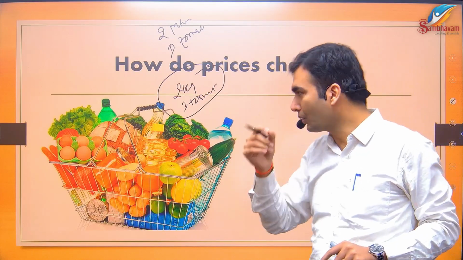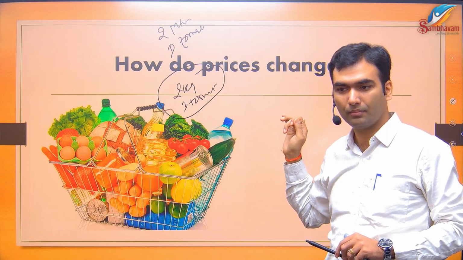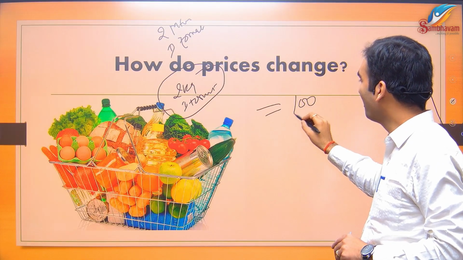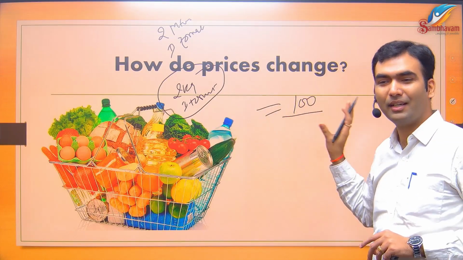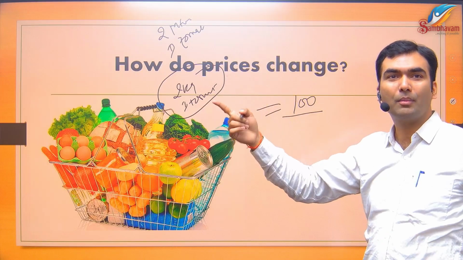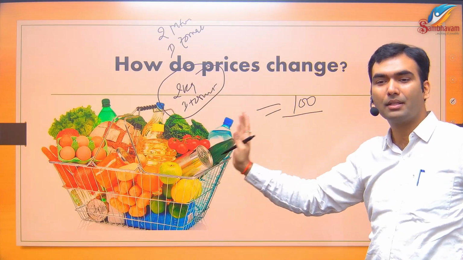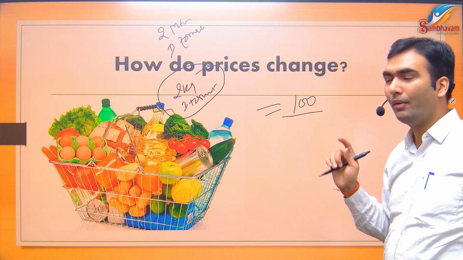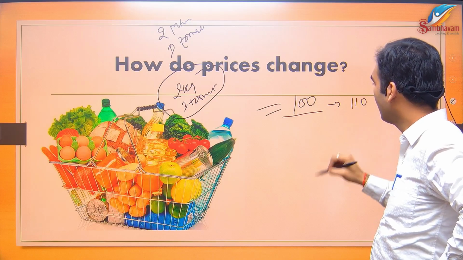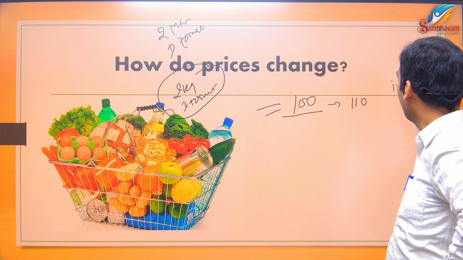Then what we shall do is we shall go into the market and look at the prices of these items. Suppose in a particular area, again the same story, the price of these items is 100. Then next year, they will go to the market and again look for the prices of these same items only. The same basket would be there. Again, they will look for the prices. Next year, probably the price is 110. They will calculate the inflation. How much is the inflation? 10%.